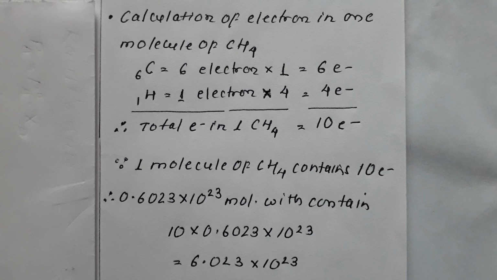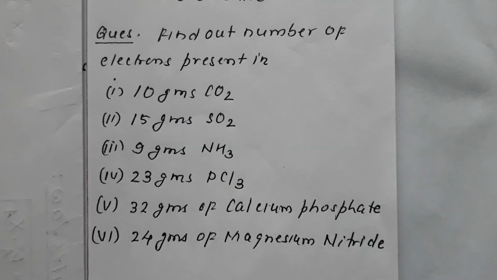So what we have done: we have converted the weight into mole, n is equal to w by m. Then we have converted the mole into number of molecules, and on the basis of that we have calculated the number of electrons. In this case, the answer comes to be 6.023 10 raised to 23, the number of electrons present in the given weight of methane.